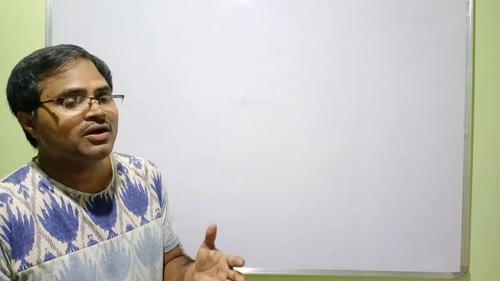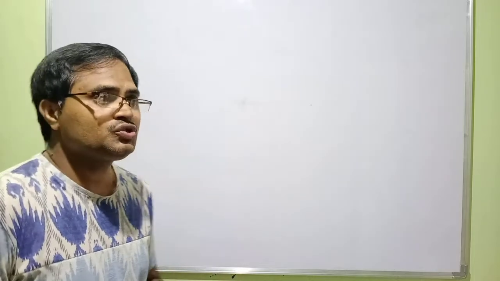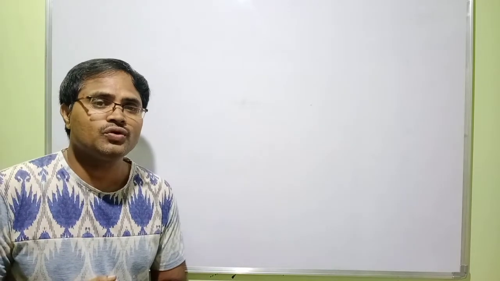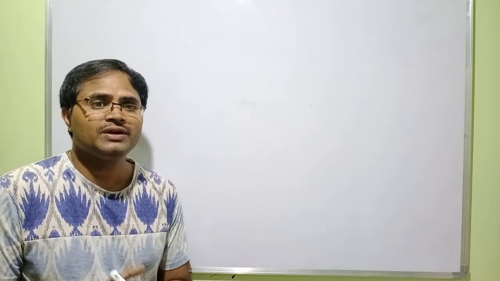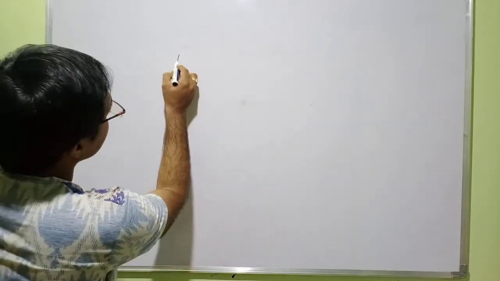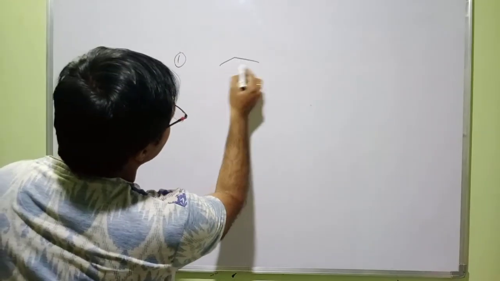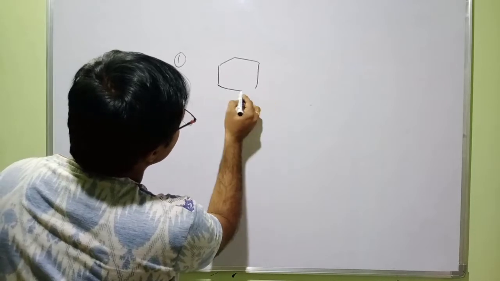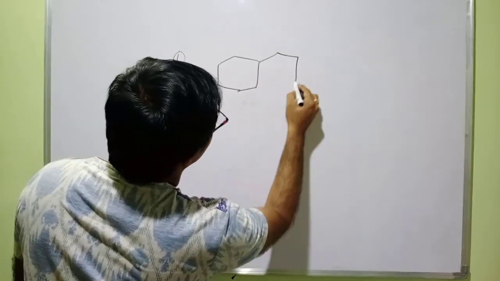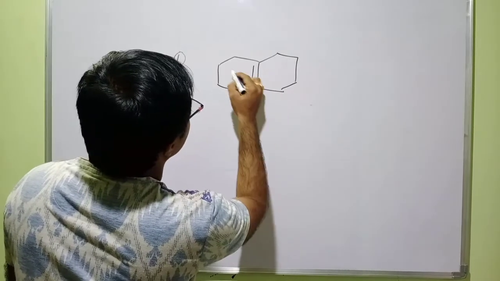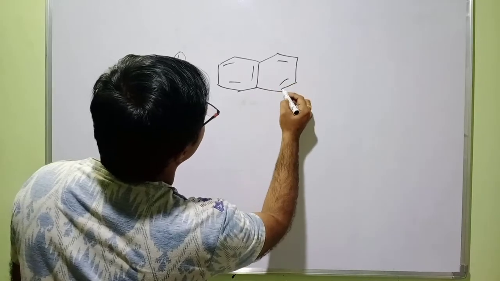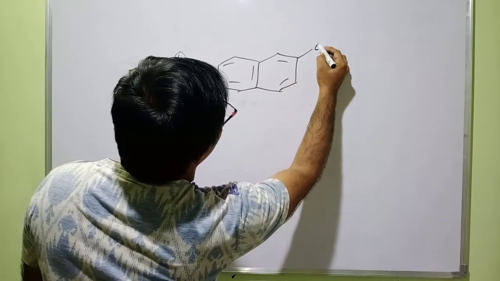Based on the concept we have understood, I will give just a few questions to make it clear. Let me give question number 1. Try to write the number of resonance structures for this molecule. This is the anion I have given.